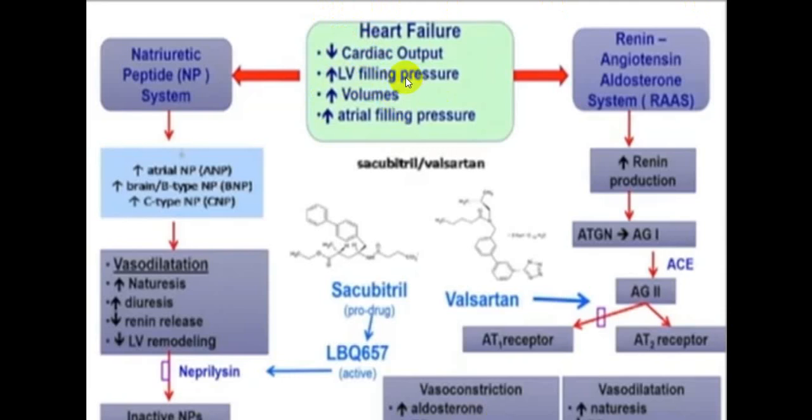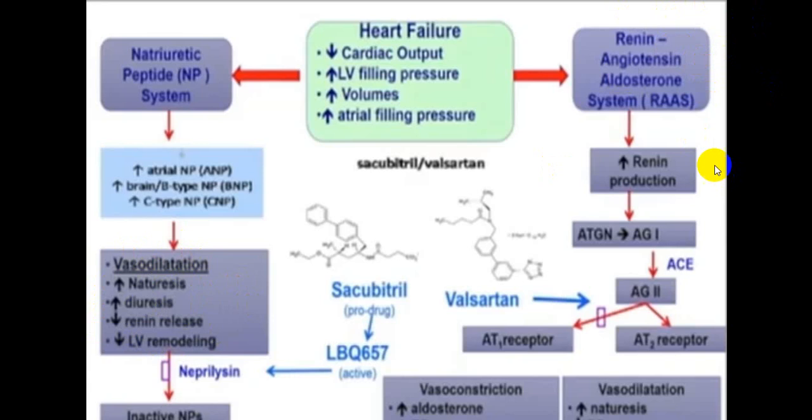So stretching of the atrium causes a release of natriuretic peptides, that is ANP, BNP. That will produce vasodilatation, natriuresis, increased diuresis, decreases the renin release, decreases LV remodeling, etc. So this is a protective phenomenon which is happening.